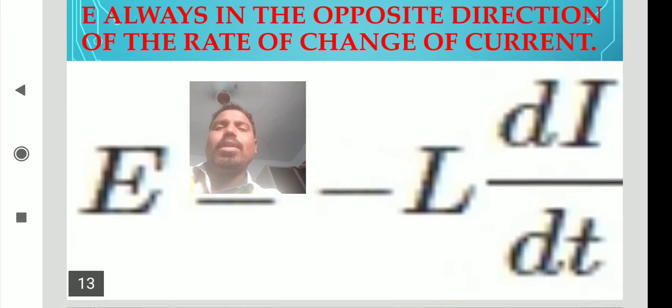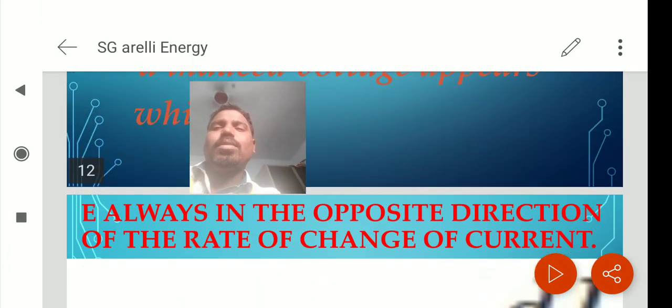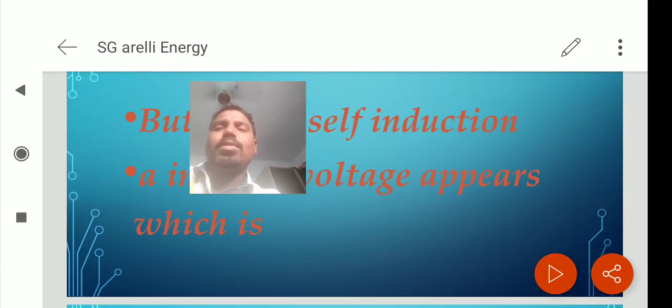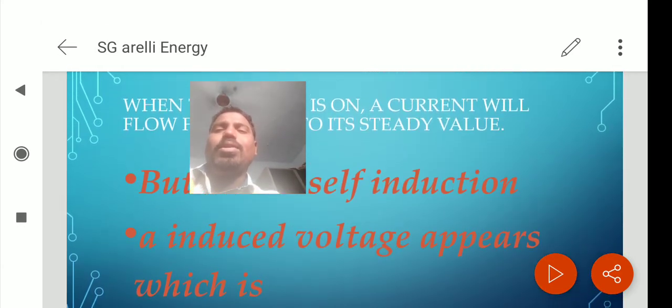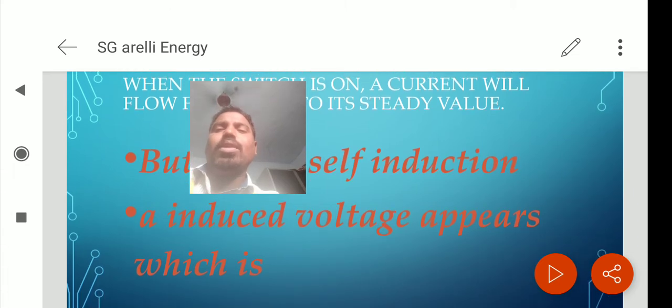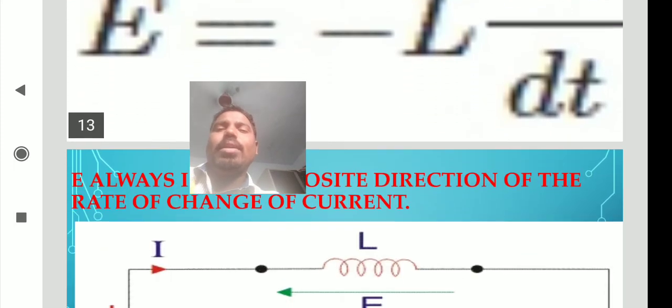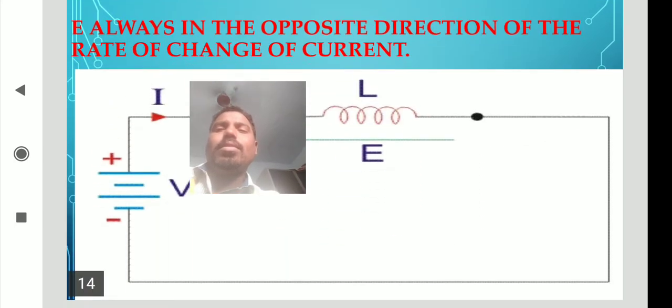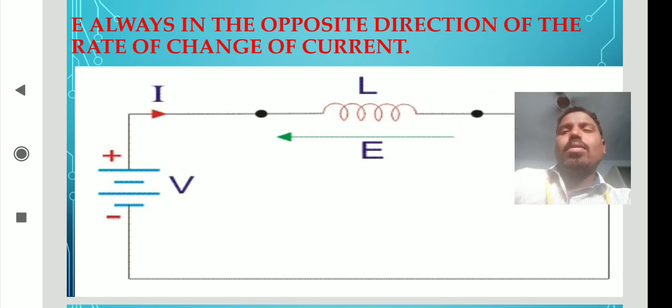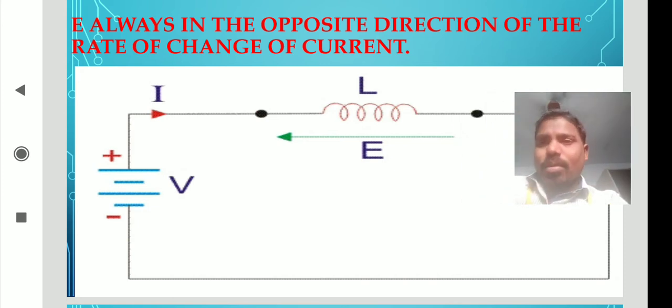This is called the induced EMF. Here I is the current, L is the inductance, and E is the value of the induced voltage.